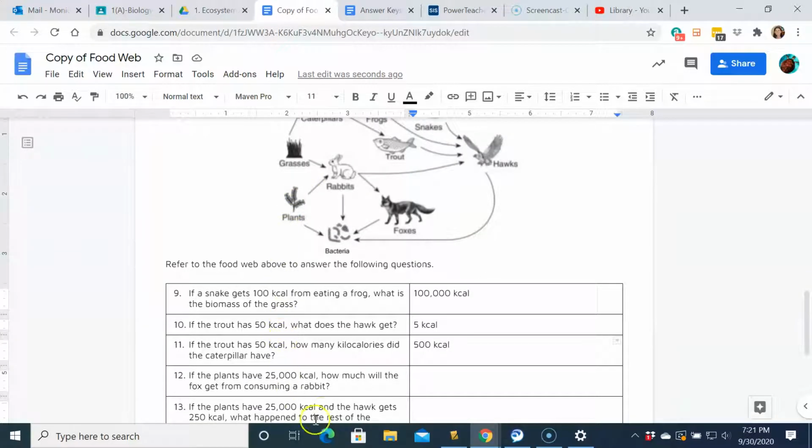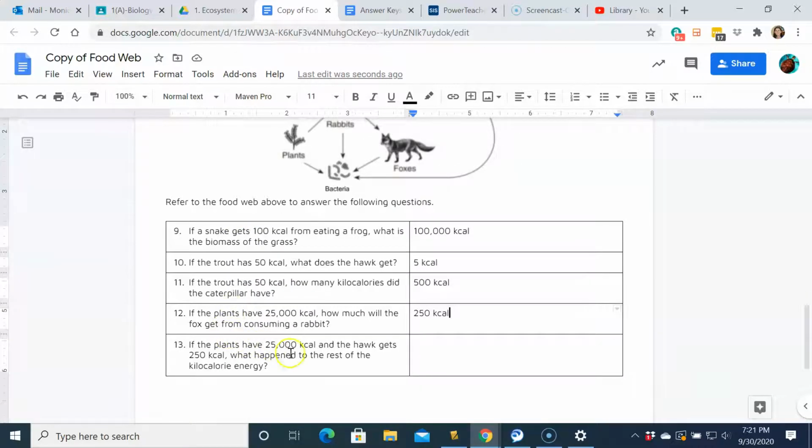Next, if the plants have 25,000 kilocalories, right here, how much will the fox get from consuming a rabbit? So we have plants at 25,000. Rabbit would then be, drop a 0 because you're moving up, 2,500 kilocalories, which means our fox will then get 250 kilocalories, right? 250 kilocalories, because we went 25,000, 2,500, 250, okay?